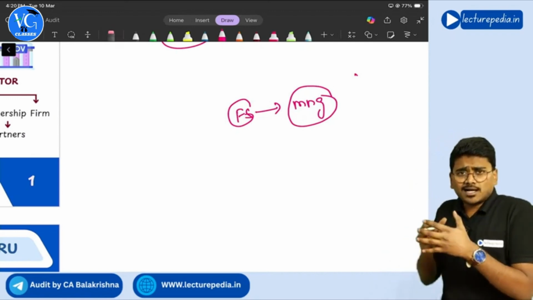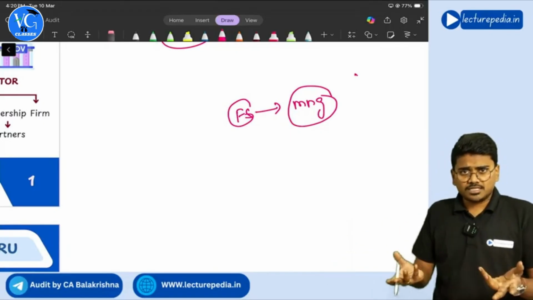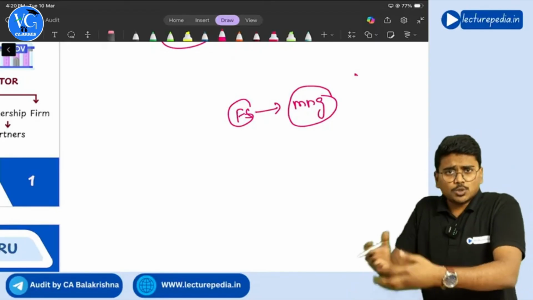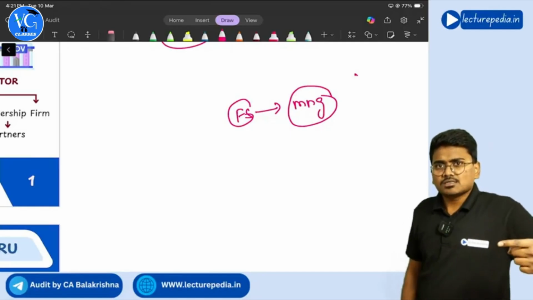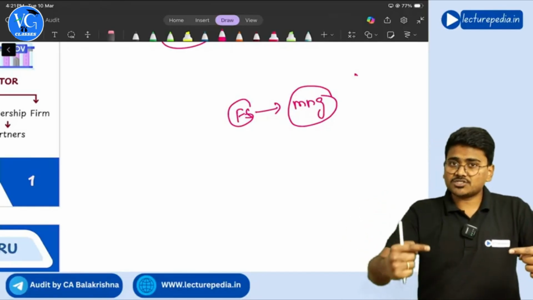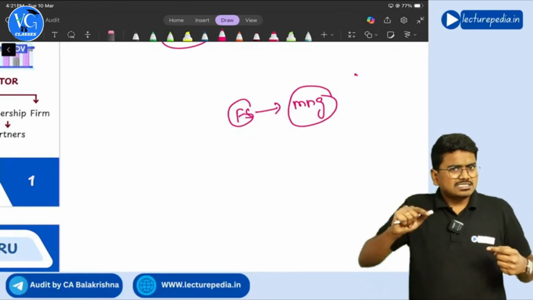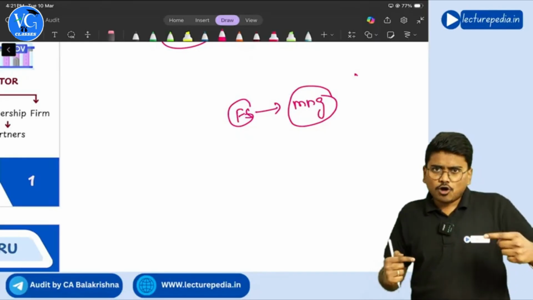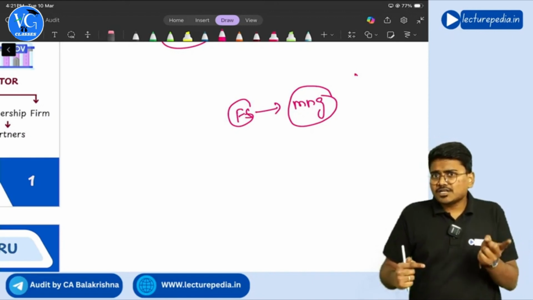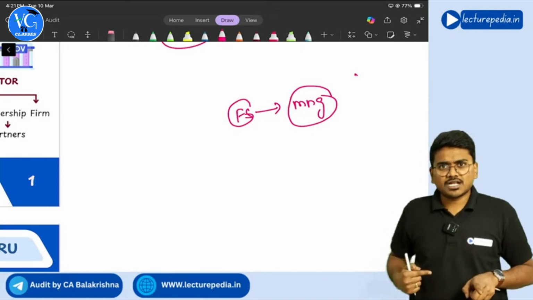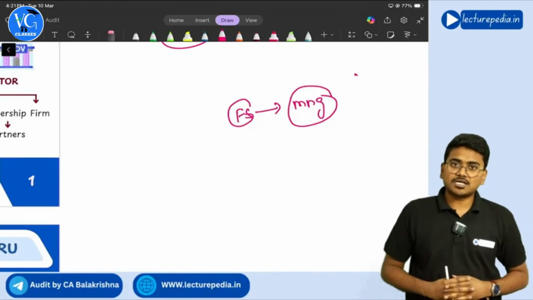And tell me, who will conduct day-to-day operations of the company? Management itself takes care, right? Management itself will take care of day-to-day business activities of the entity also. So management is conducting the business and management is also preparing the financial statements. Both things management is doing. That means, is there a possibility that any frauds that the management has done while doing the business, management will try to cover up while preparing the financial statements? Is there such a possibility? Yes, of course, 100% possibility is there.